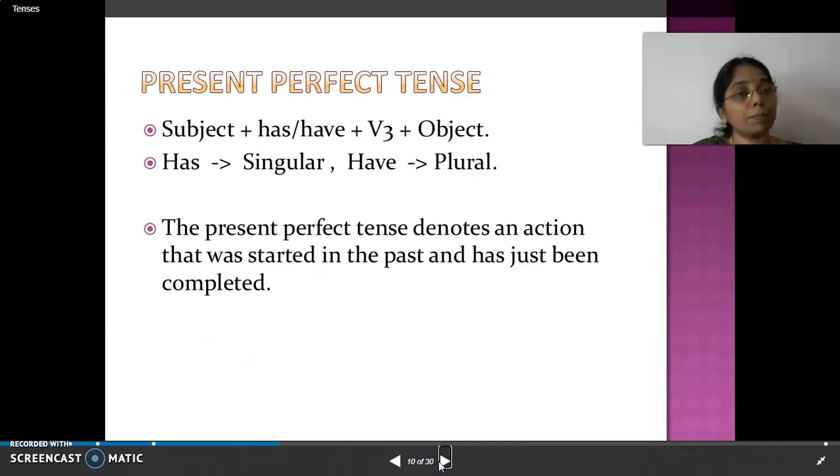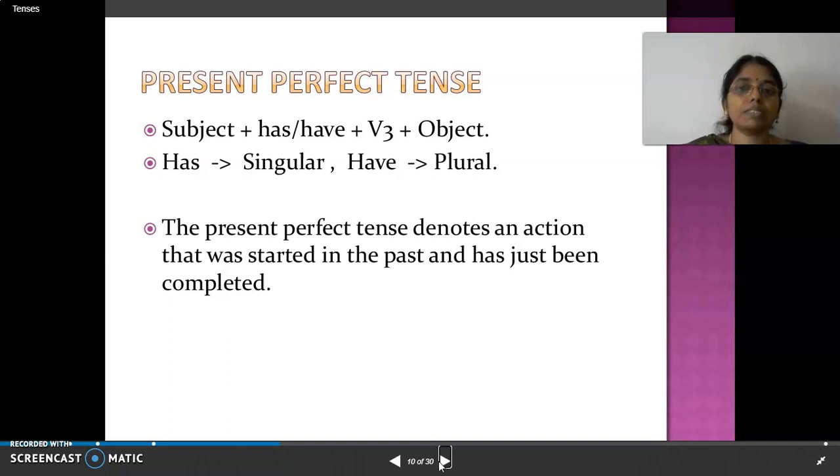Next comes present perfect tense. Present perfect tense: subject, has or have, V3. V3 is the past participle form, right? So what are the three verb forms I told you? V1 is present tense. V2 is past tense. V3 is past participle form.